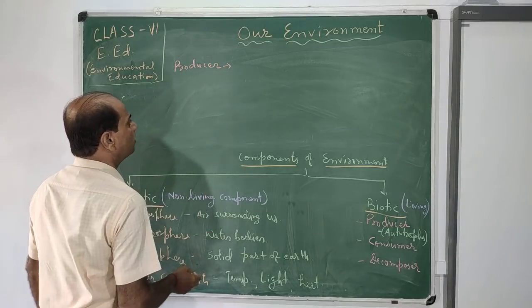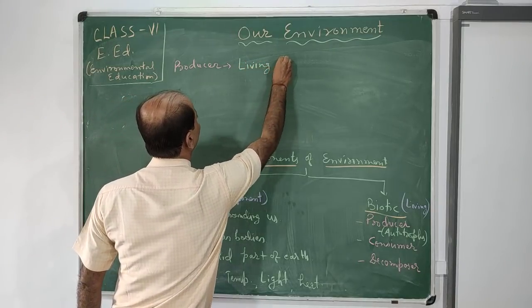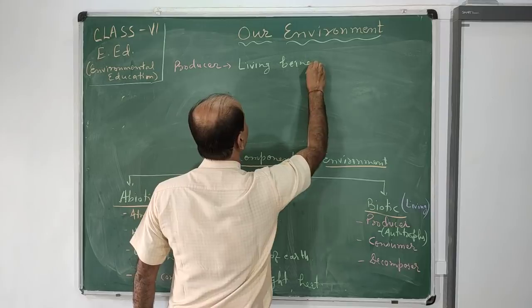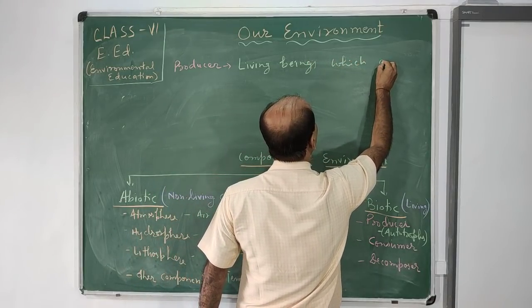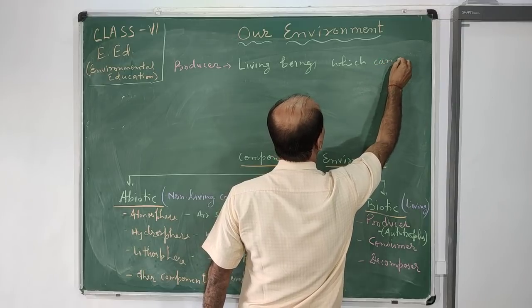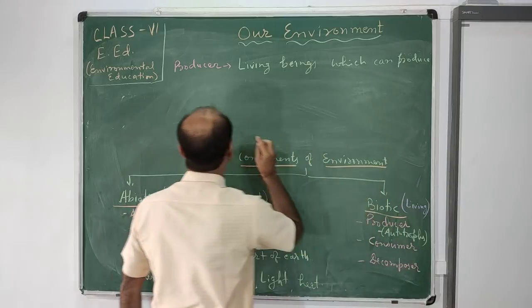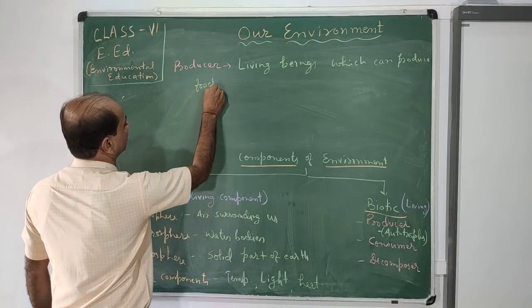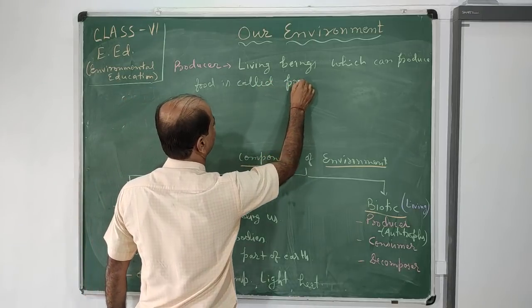Producer: living beings which can produce food are called producers.